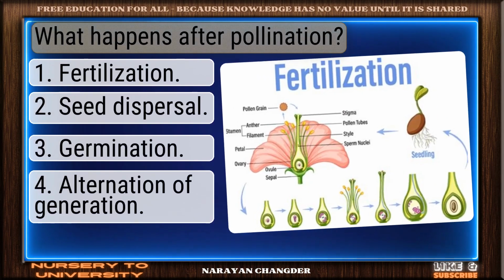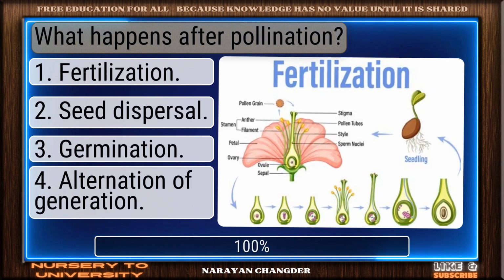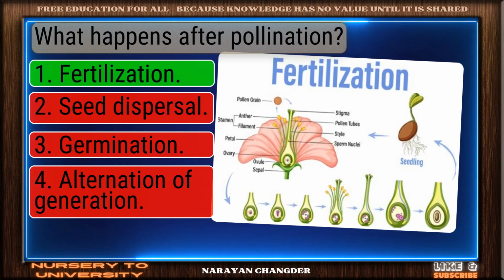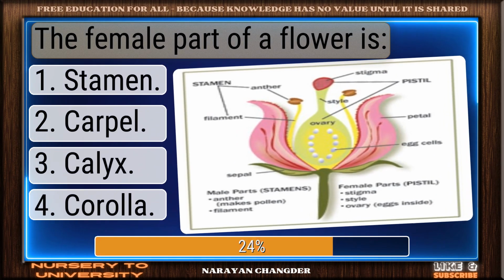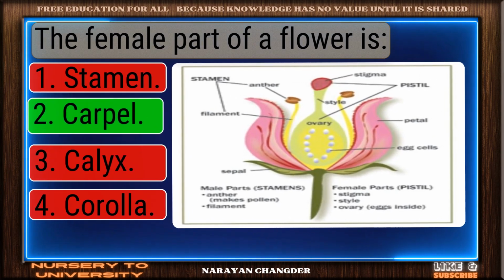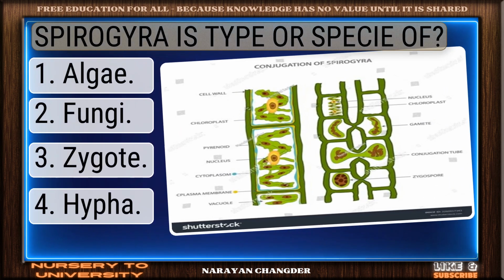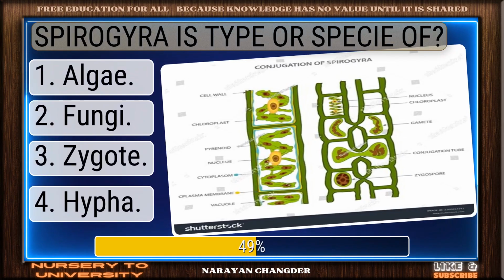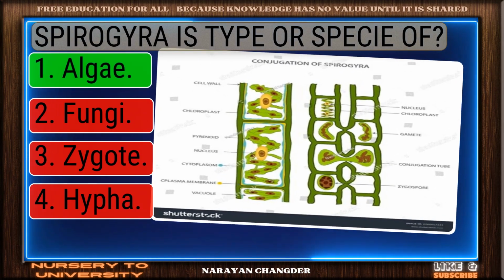Question number 176. What happens after pollination? Correct. Fertilization is the right answer. Question number 177. The female part of a flower is. Excellent. Carpel is a brilliant choice. Question number 178. Spirogyra is type or species of. Good thinking. Algae is the right answer.